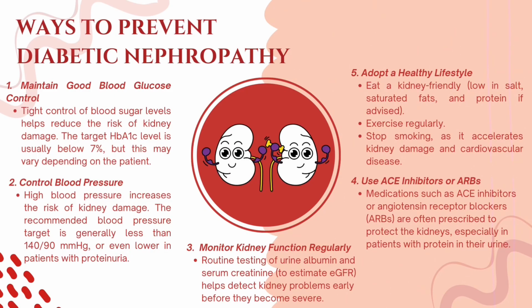These are among the ways to prevent diabetic nephropathy. First is by maintaining good blood glucose control. Tight control of blood sugar levels helps reduce the risk of kidney damage. The target HbA1c level is usually below 7%, but this may vary depending on the patient.